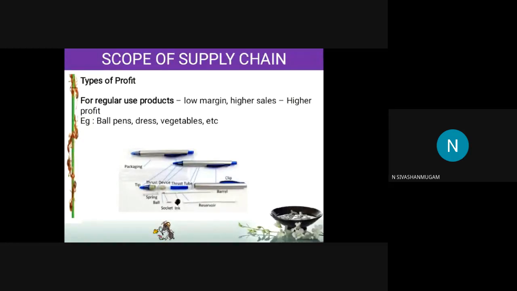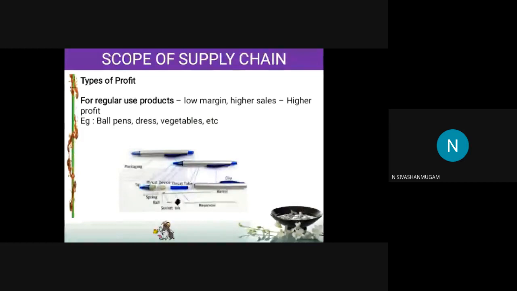First is regular use product profit. Here, the product will have a very low profit margin because the sales are very high, so in the end they get higher profit. The best example is a ball pen. If you take a Cello ball pen, it is 5 rupees. Even 10 years back, I bought the same pen for 5 rupees. Now the cost of the same pen is 5 rupees.